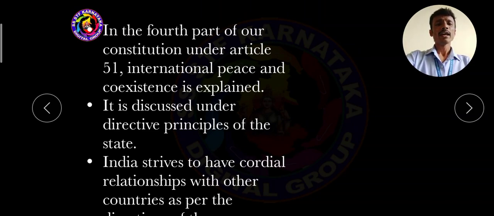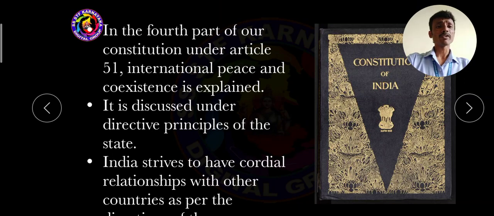Mainly, India tries to develop the best relationship with other countries as per the directions of the constitution, as we already learned in the foreign policy of India lesson. And here Article 51 plays a very important role.